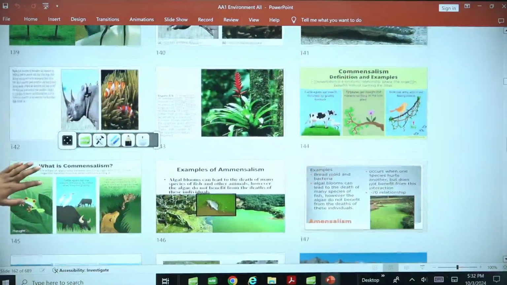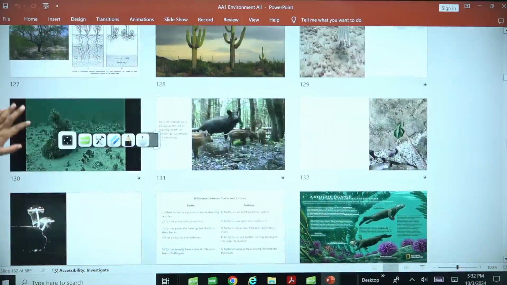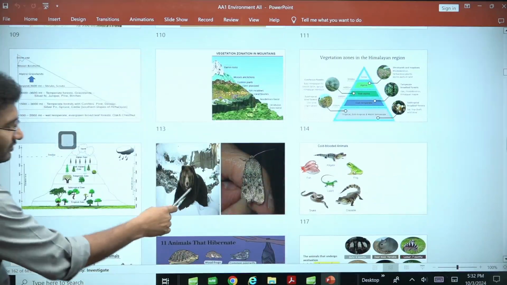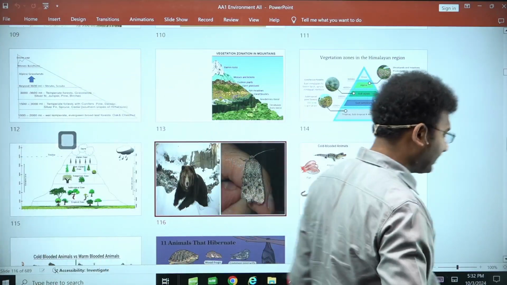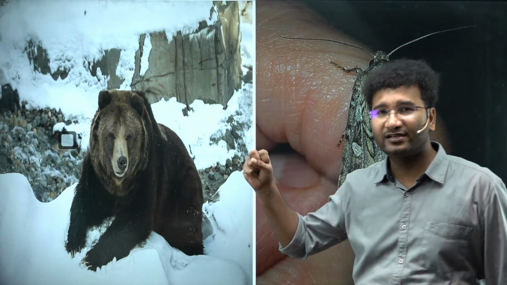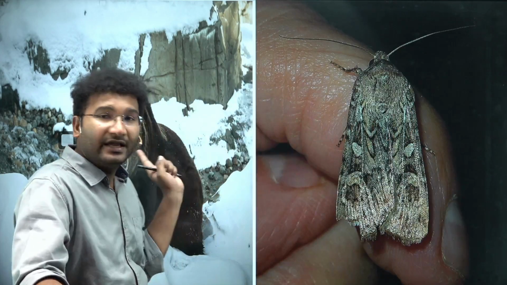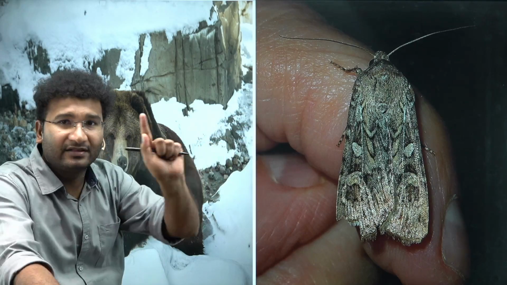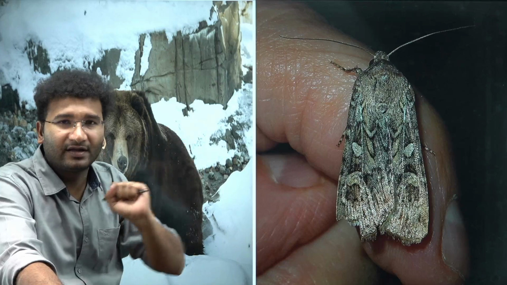You'll be surprised to know the adaptation of the bears in the northern hemisphere. Look at this bear, the grizzly bear, in the northern regions, what it does is, it eats small moths, which are the size of this, my thumb.